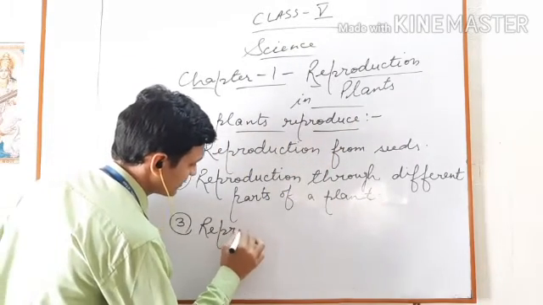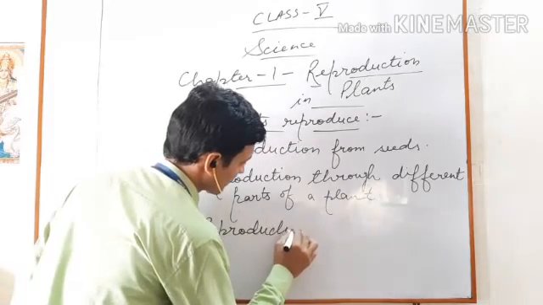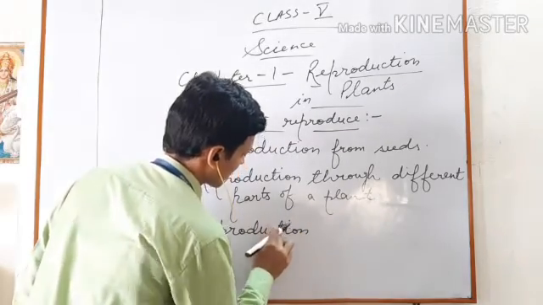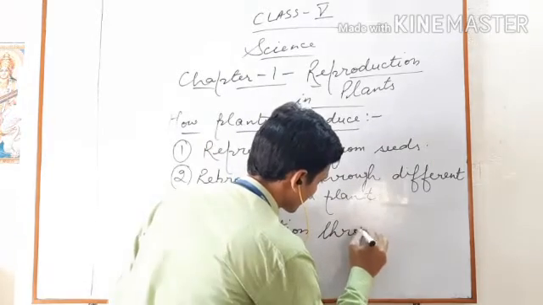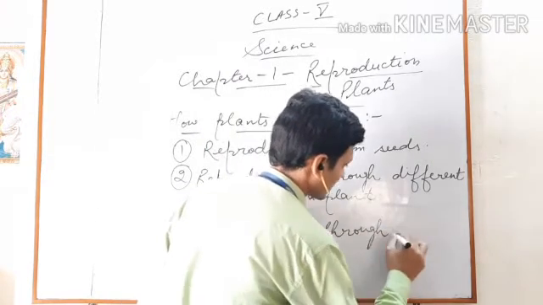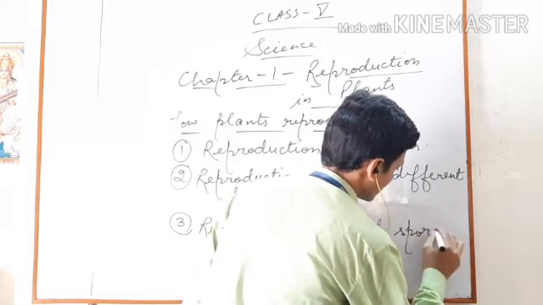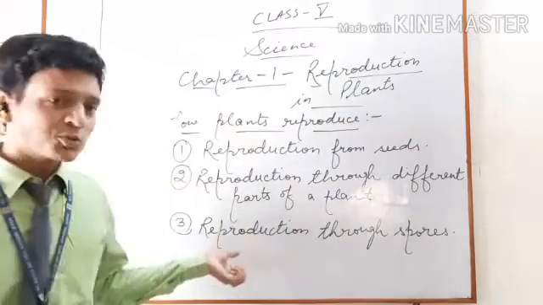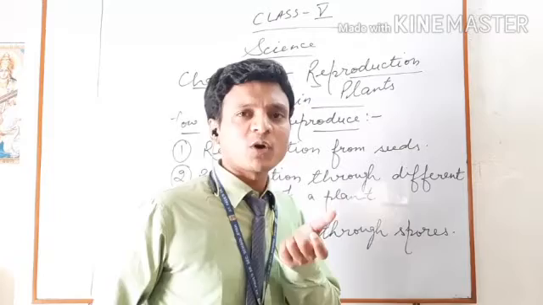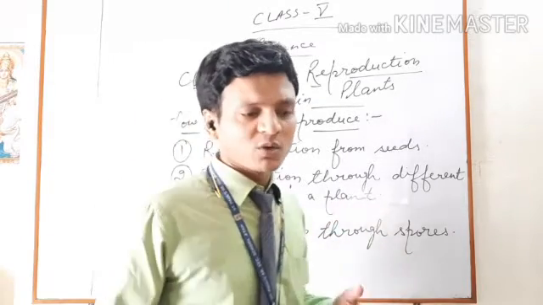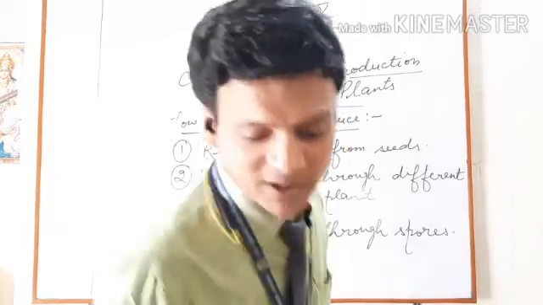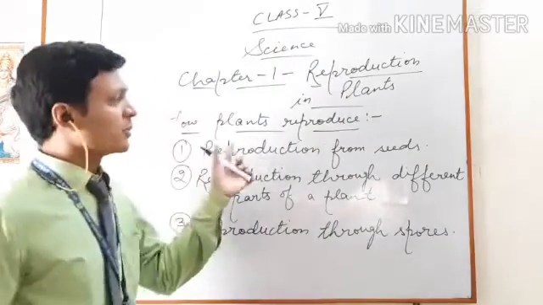And the third way is reproduction through spores, and that process is known as spore formation. About that process you will study in your next class. Now the first way, reproduction from seeds.